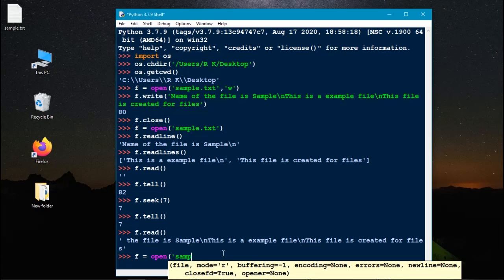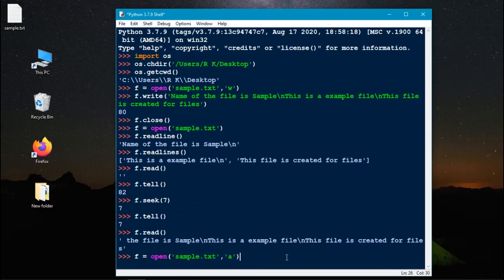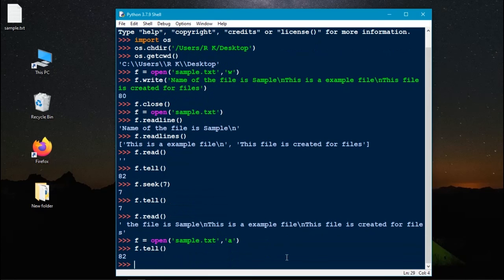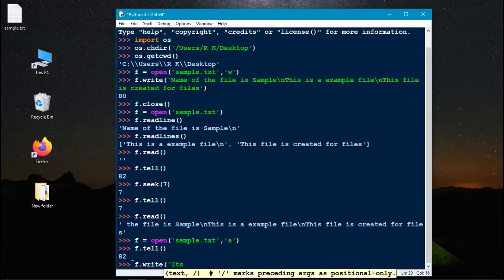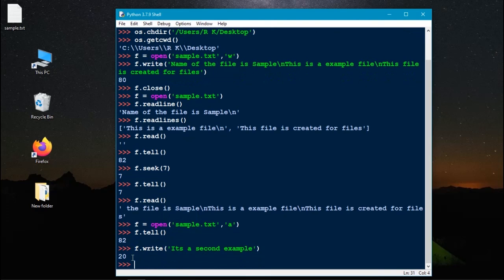Open sample.txt, append. Let's enter. f.tell. Now I am asking at which point the pointer is now. It's 42. While we are using append, the pointer directly comes to the end. f.write, it's a second example. Let's run it. Here we are passing 20 characters.